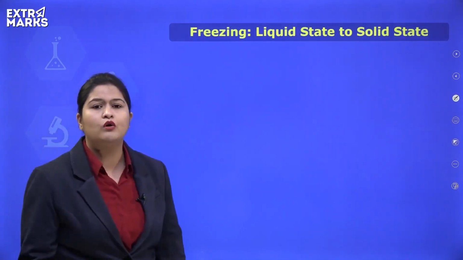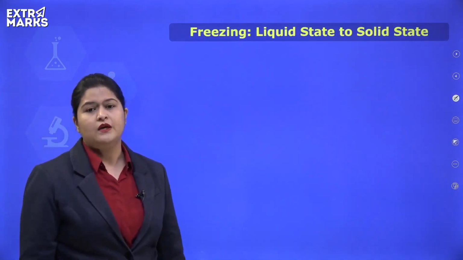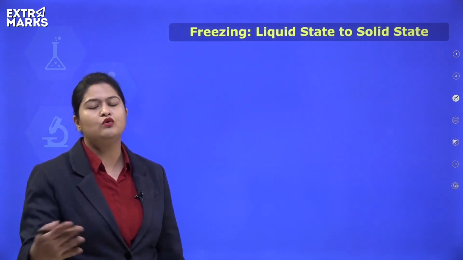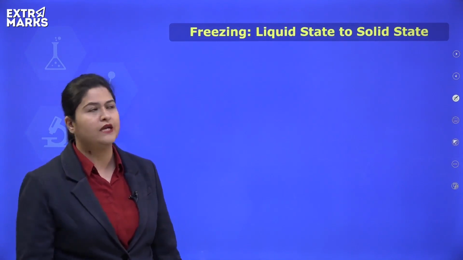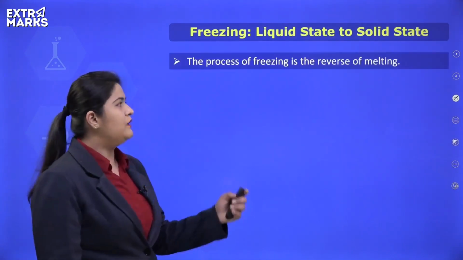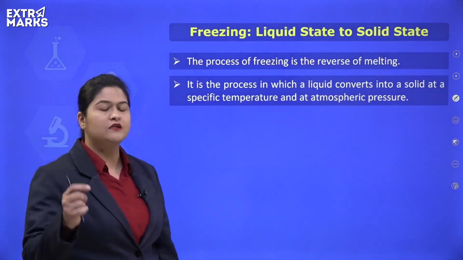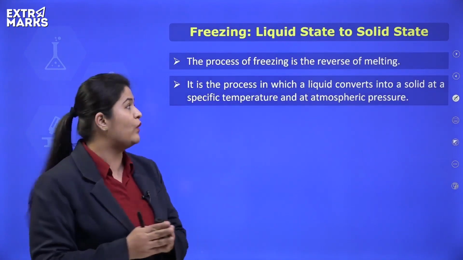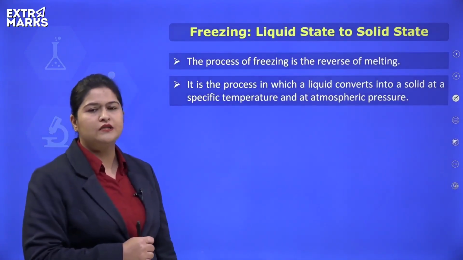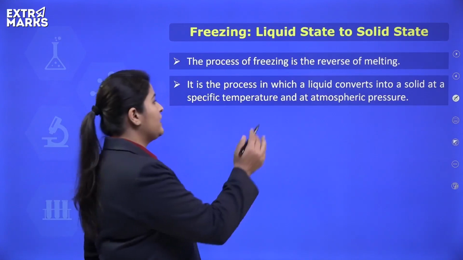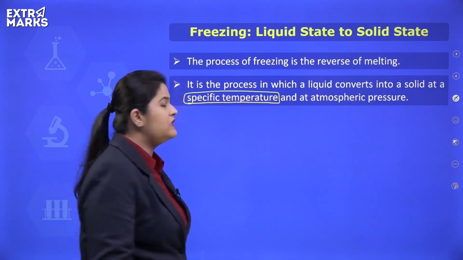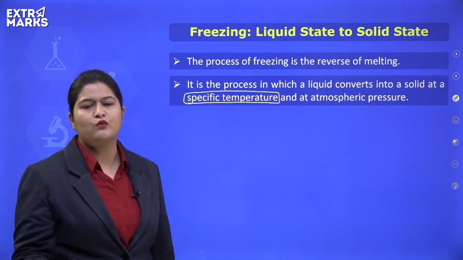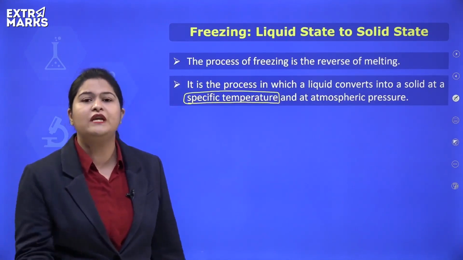Okay, coming on to the reverse process of melting. Conversion of liquid to solid. Movement of any substance from its liquid state to solid state is known as freezing. The process is the reverse of melting, and it is defined as a process in which a liquid converts into solid state at atmospheric pressure and at a specific temperature. This temperature is known as the freezing point, the temperature at which a substance actually freezes.